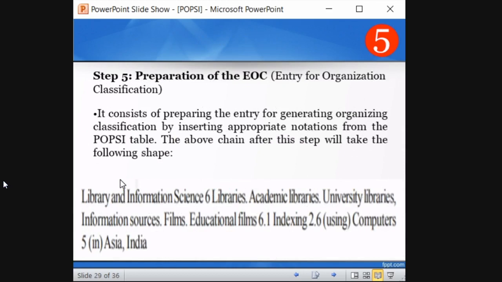Okay, using computers. So these applications, how they are applying indexing, how they are going to use, use of computers. That's why this computer comes in 2.6 category and 5 comes in place category Asia India. I hope now you understand the number. So 6 is the entity part. Information sources, film, educational films come in the part. So that's why it is still in 6. So action on the part is 6.1. So application comes in face relation. That's why computer is the tool they used to perform indexing. So that's why it's 2.6 and 5. That is the place we saw. That is Asia. So this is how the numbers are categorized.